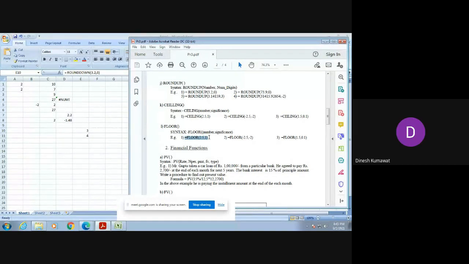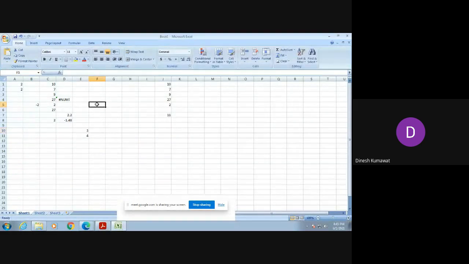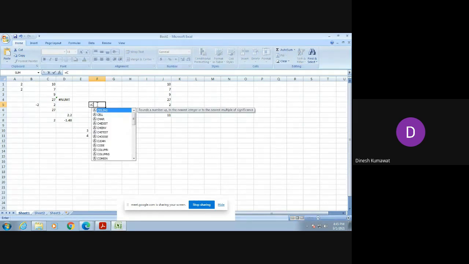Yes, 2. So let us try to verify it. Equal to CEILING. Here you will get its use: rounds a number up to the nearest integer or to the nearest multiple of significance.